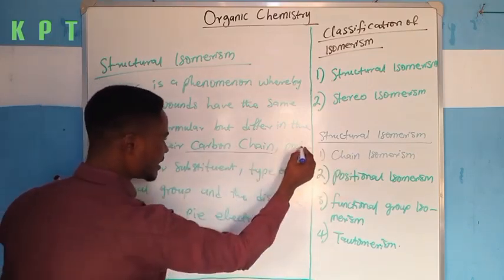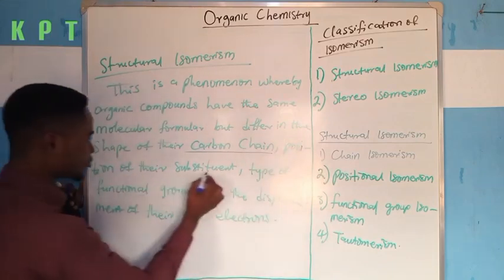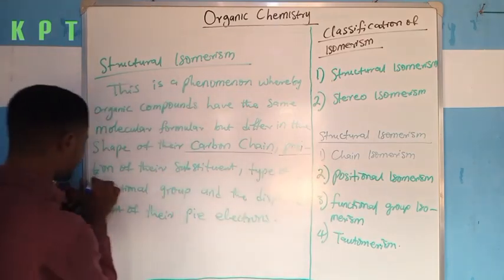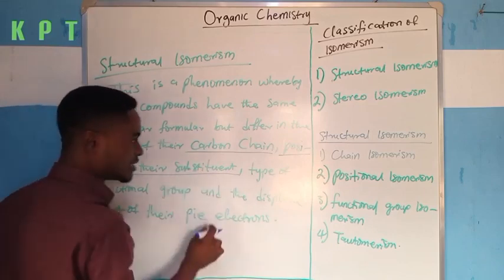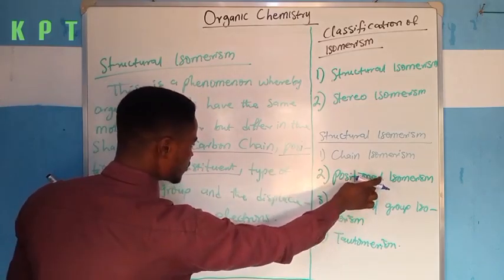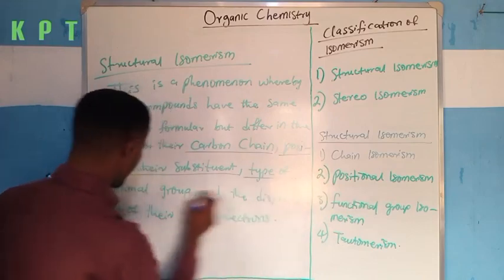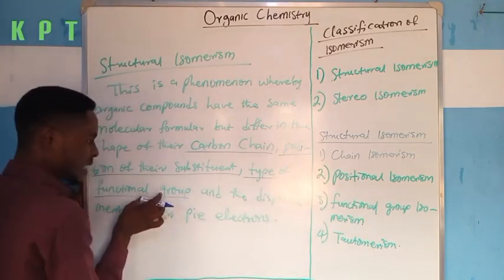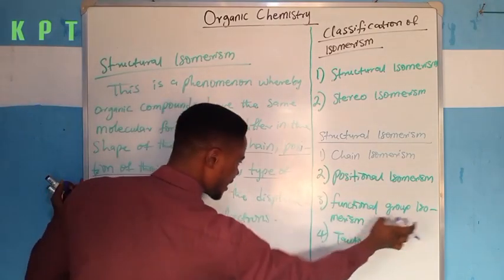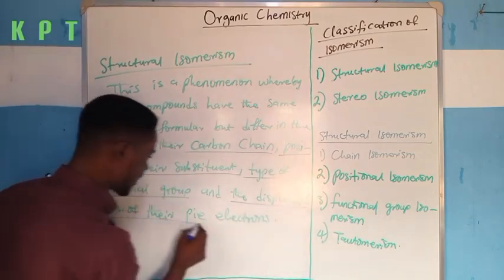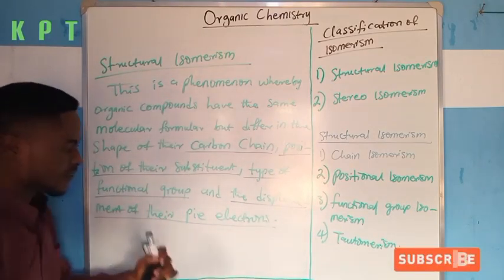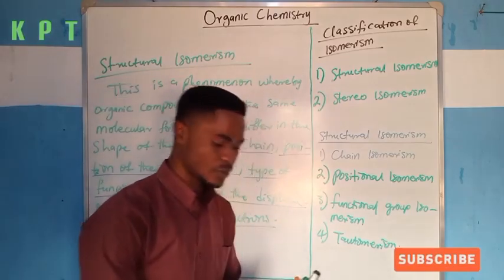Again, if they differ in the position of their substituent, this second part captures the definition of positional isomerism. Again, type of functional group captures the definition of functional group isomerism. Then finally, the displacement of their pi electrons captures the definition of tautomerism.